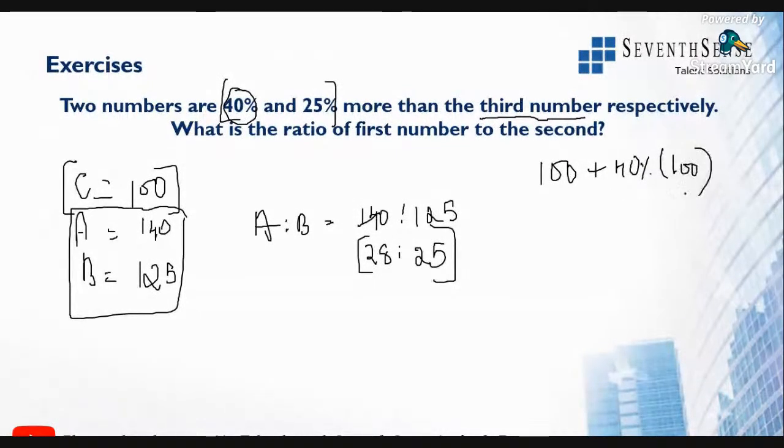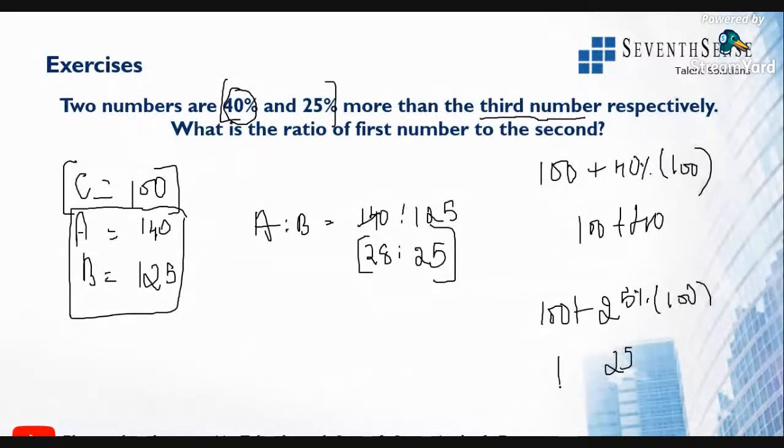What is 40% of 100? It is 40, right? So it is 100 plus 40. Similarly, B value is 100 plus 25% of 100. 25% of 100 is 25 itself, right? So B value will be 125. This is 140 and this is 125. Simple and easy.